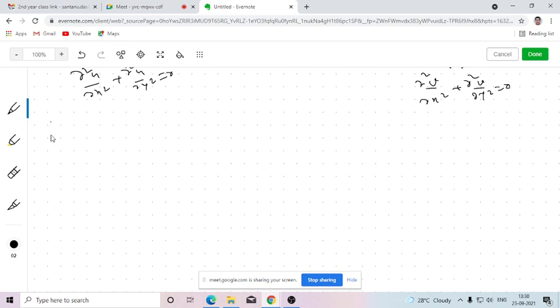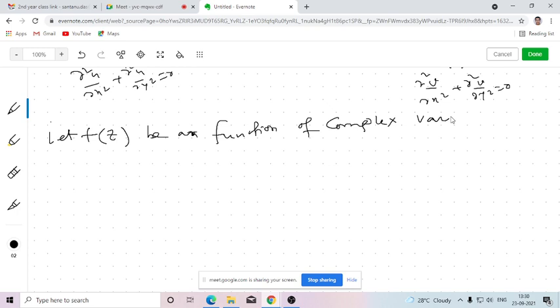Now the reverse is also true. Let f(z) be a function of a complex variable. We don't know whether f(z) is analytic or not. Since it's a complex-valued function, there will be a real part u and an imaginary part v.